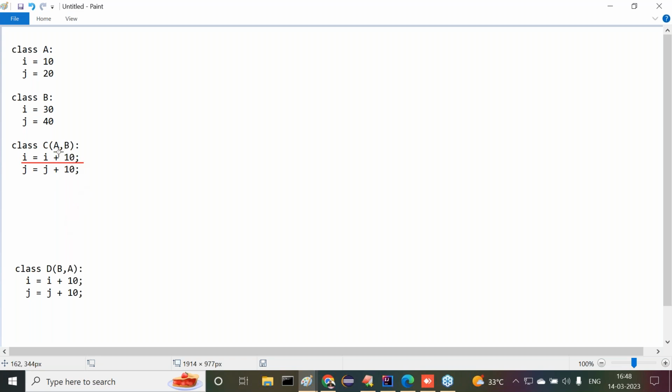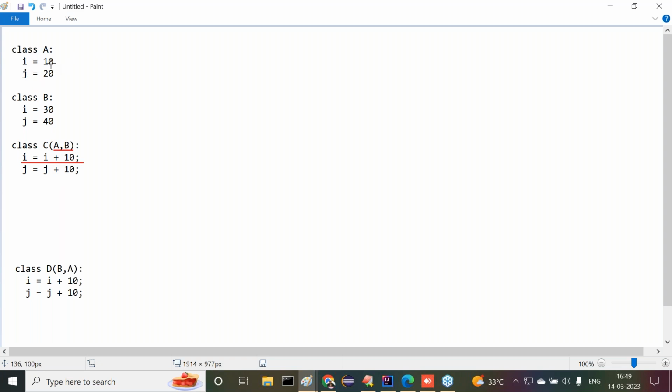Two superclasses are available. In which order will it search? In the same order in which we provided the superclasses. First the I variable will be checked in superclass A. Why? Because in the order we provided, first is A, after that comma B. If the I variable is available inside A, then directly we can access that value.